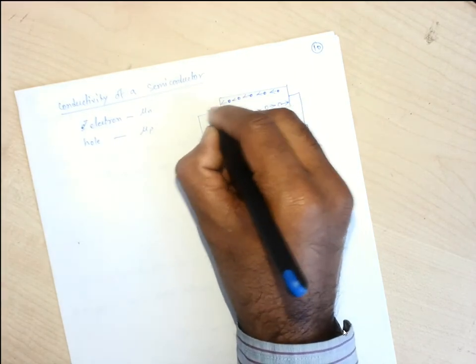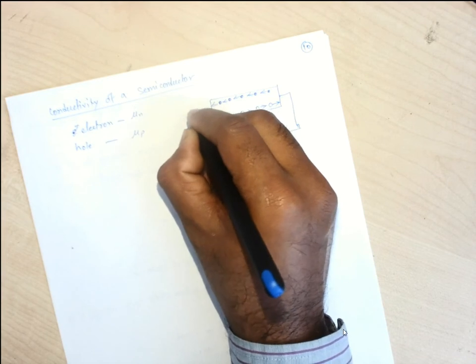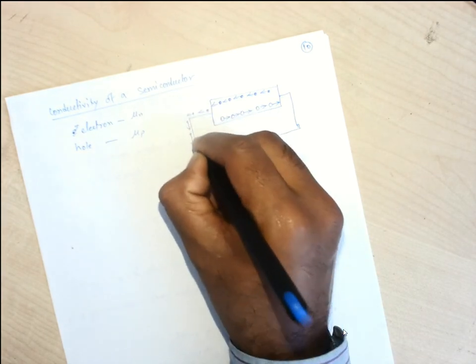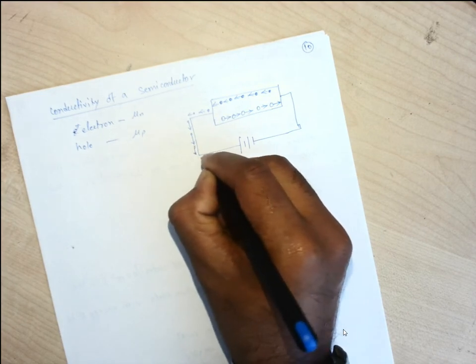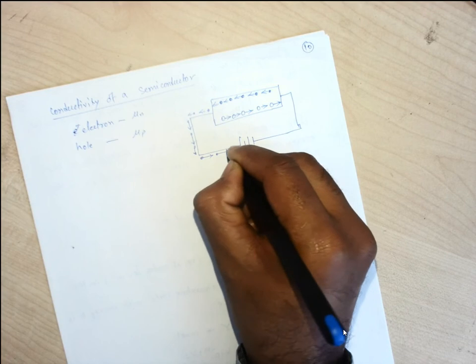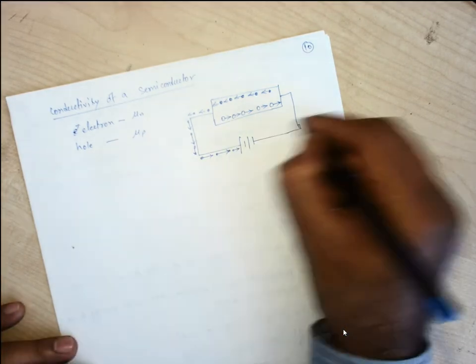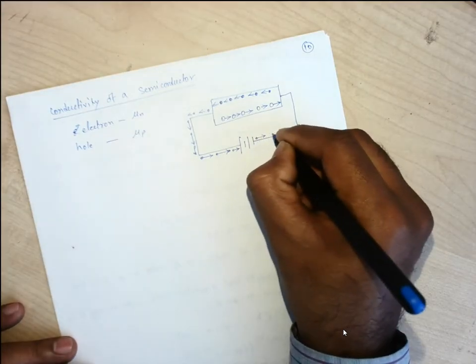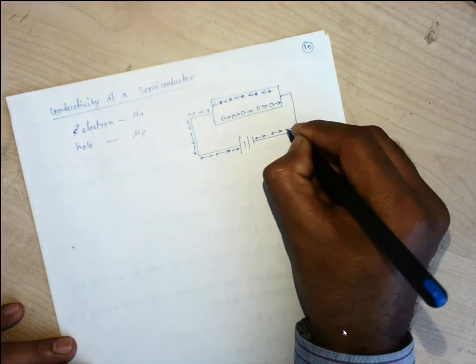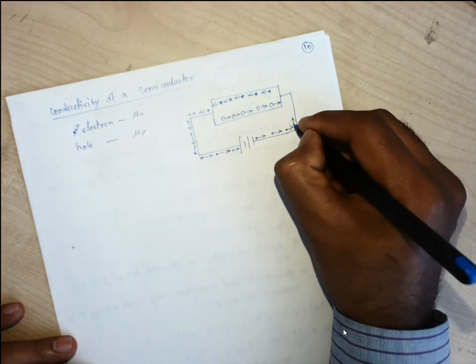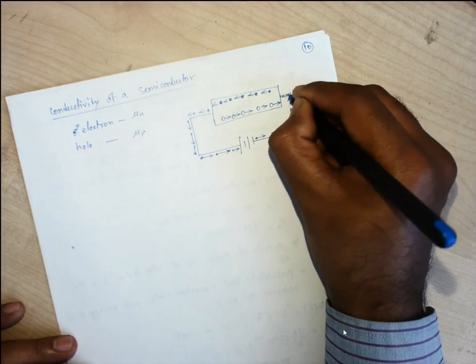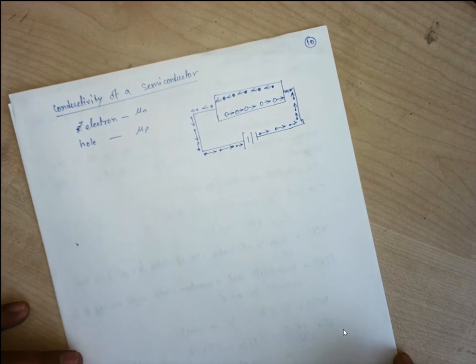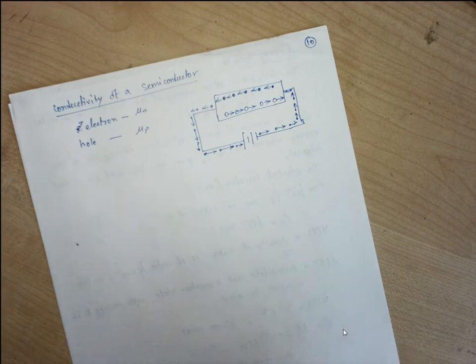Here electrons are taken out by the positive pole of the battery, and here the electrons are given. So in the external circuit the current flows due to the electrons only, right?